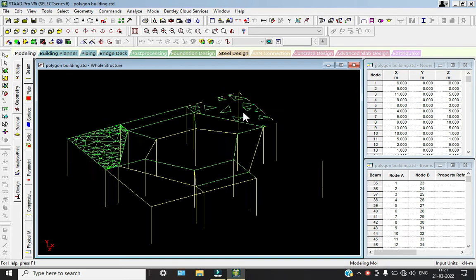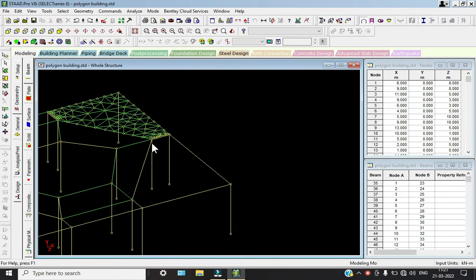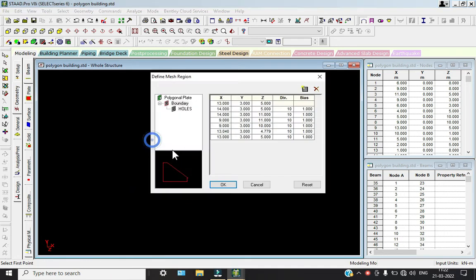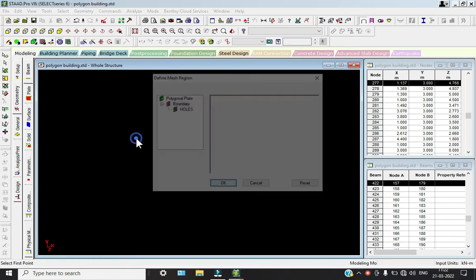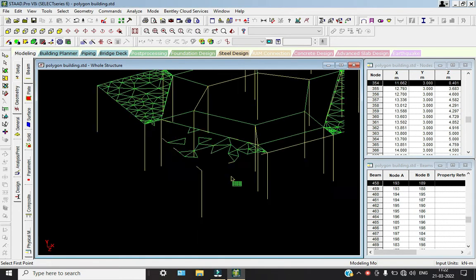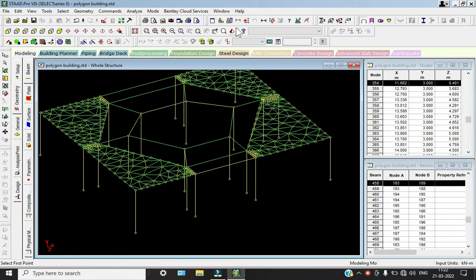So go to geometry, right? So we have created all our surface meshes. Now go to 3D.